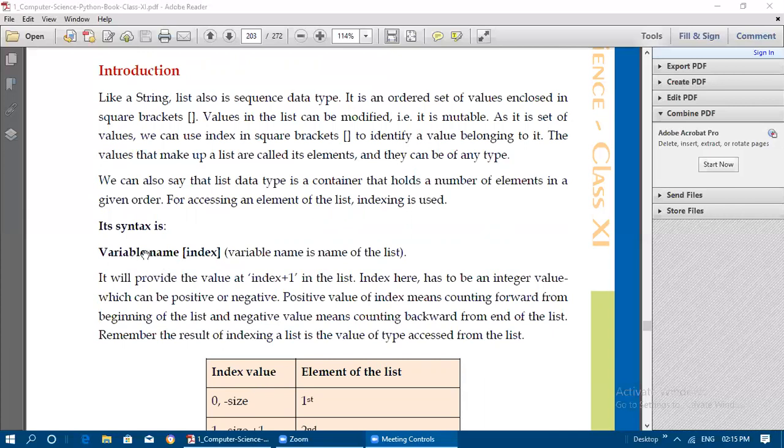Let's see an example. The syntax is the variable name, that is, the list name, and inside the square brackets we need to give the index in order to access the element. The variable name is the name of the list. It will provide the value at index plus 1. Whatever index we give, if you give 0, the value in the first position will be returned. That's why it is given as index plus 1.